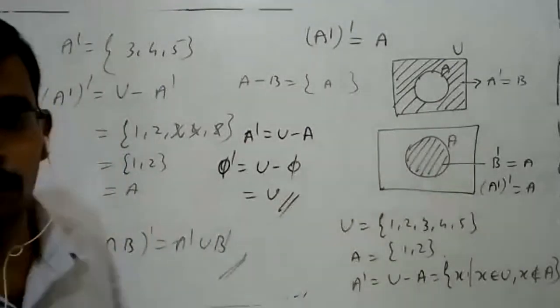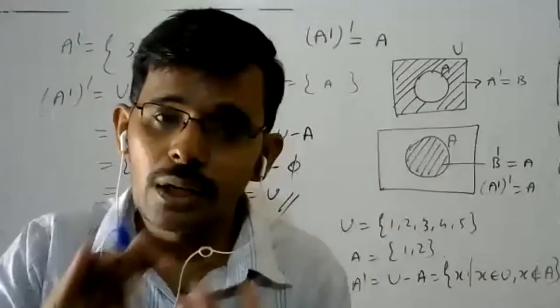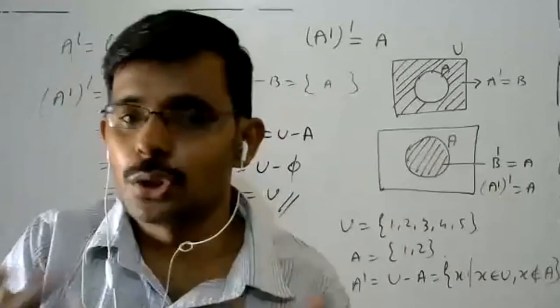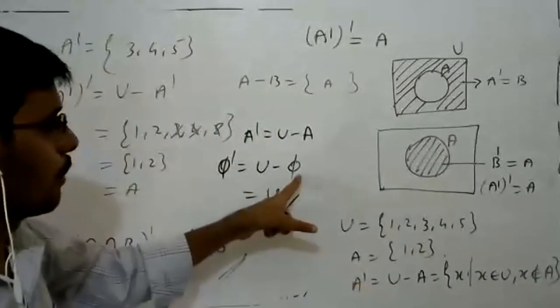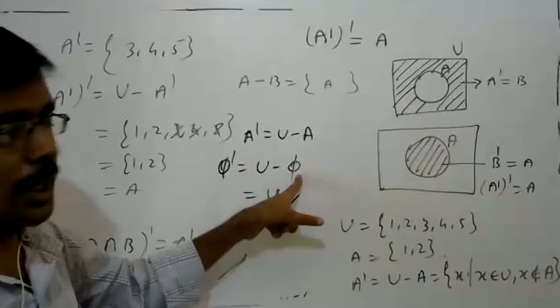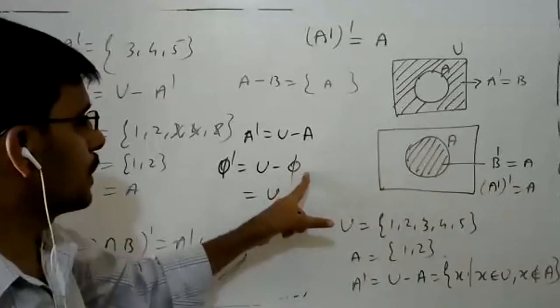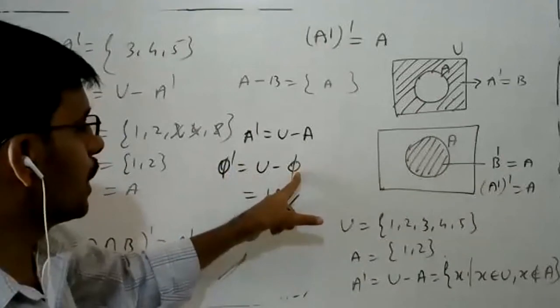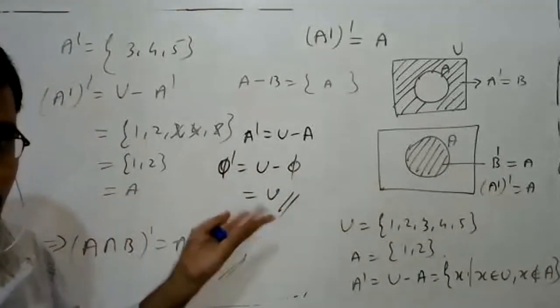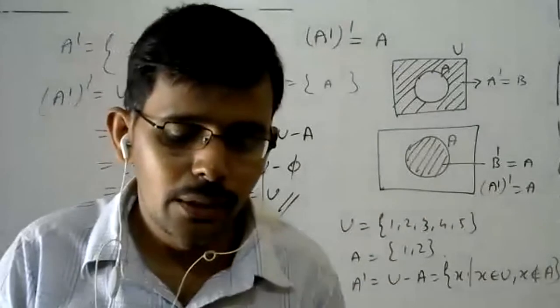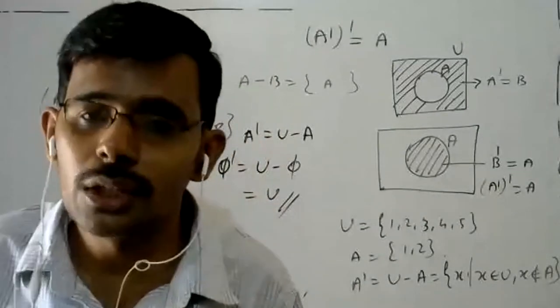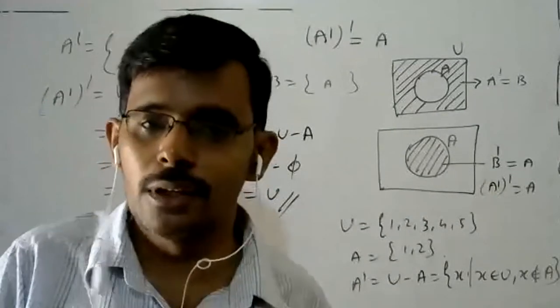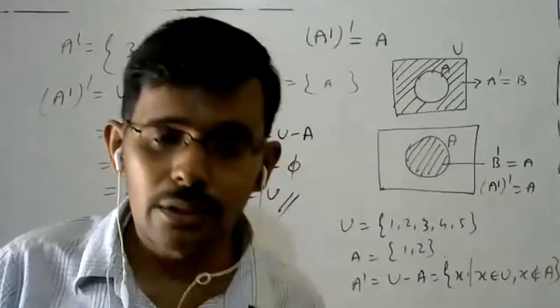Your empty set complement is the total universal set U, because there is no element. U minus empty means you remove no element that belongs to U. So, the empty set having no element, U minus empty is only U. Therefore the empty set complement is the total universal set U.